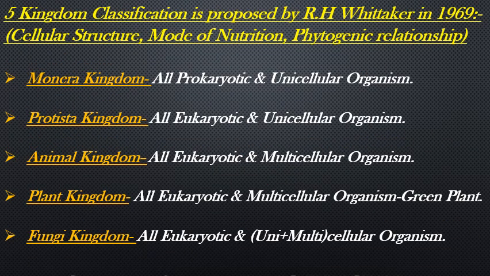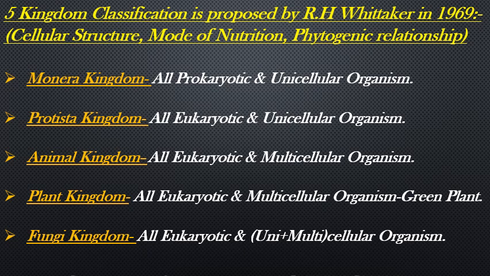So the final classification was proposed by R.H. Whittaker in 1969 on the basis of cellular structure, mode of nutrition, and phylogenetic relationship. The first kingdom is Monera, which includes all prokaryotic and unicellular organisms.